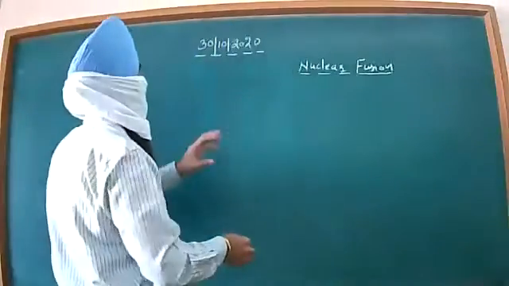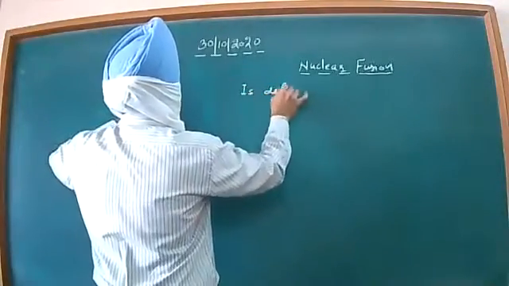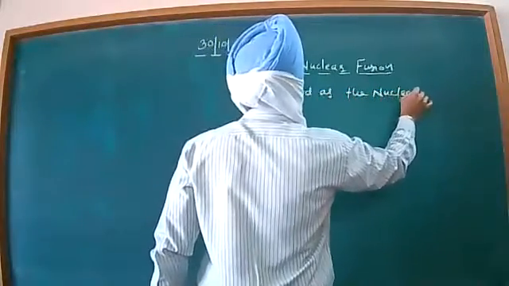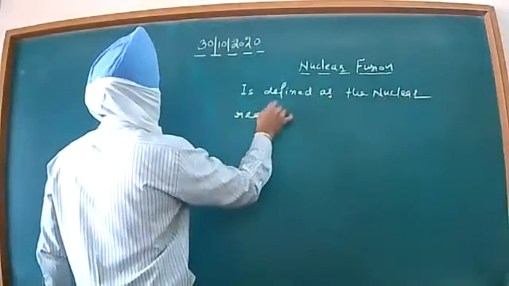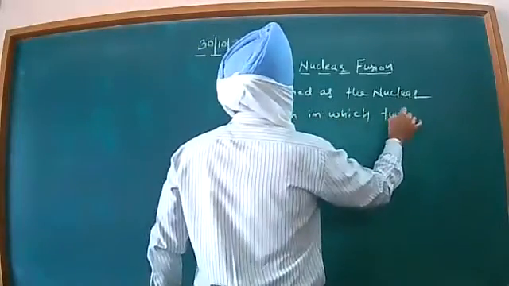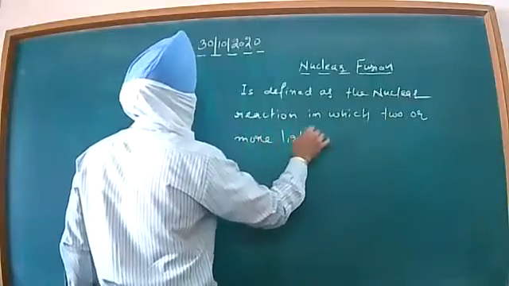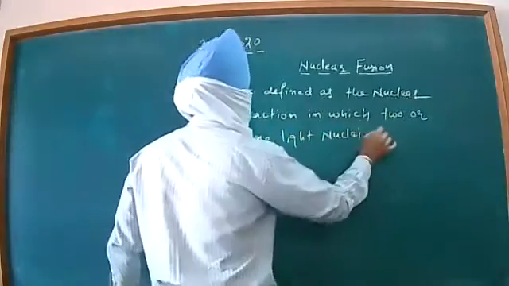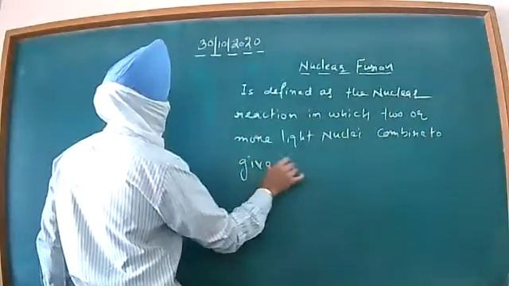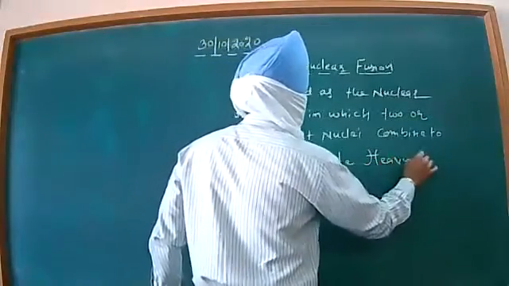So let me have the statement or the definition first, beta. The nuclear fusion is defined as the nuclear reaction in which two or more light nuclei combine to give a single heavy nucleus.